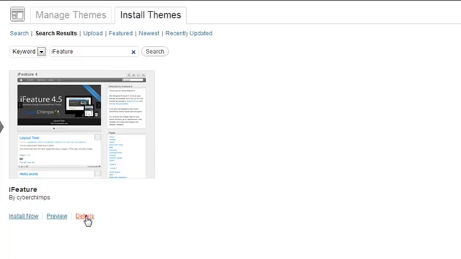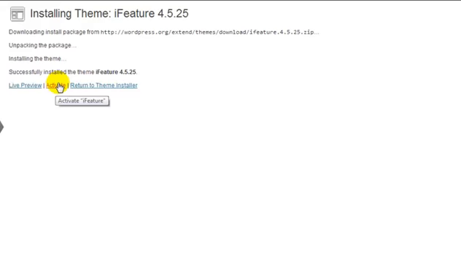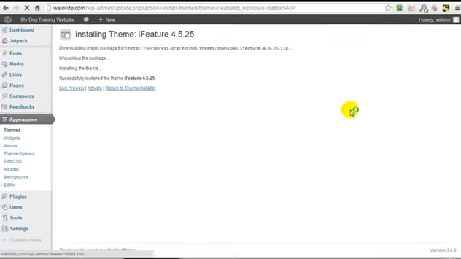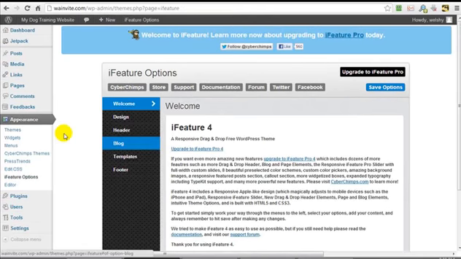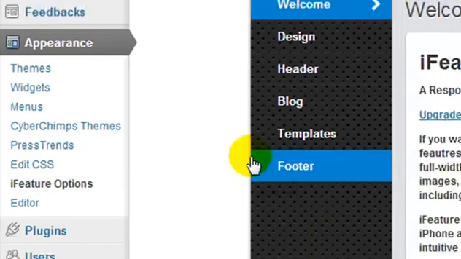If I wanted to, I could click on Details or Preview, and it'll give me a little preview of how it's going to look. But I know it's the theme I want to use, so I'm going to click on Install Now. I can do a live preview, but I'm just going to click on Activate. And my theme has been activated, and because this is a special kind of theme, it has some additional options like what we're seeing right here.